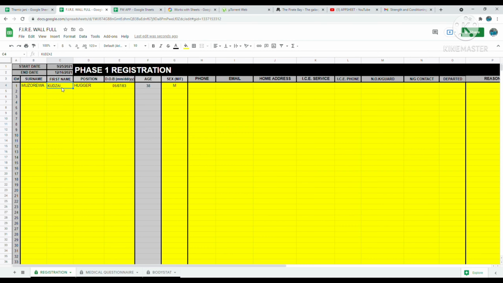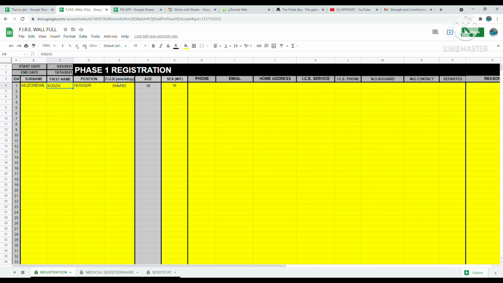This is the registration, medical questionnaire, and Bodystat demonstration. So on the registration page, you would simply enter in your information. So I put in my surname, first name, my position. Yes, I am a hugger.